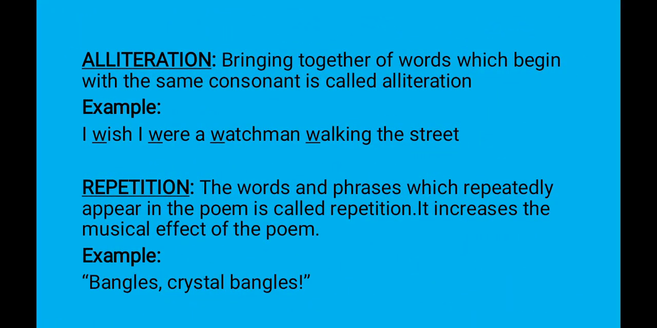The next figure of speech is alliteration. Bringing together of words which begin with the same consonant is called alliteration. I wish I were a watchman walking the street. So in this line, the first letter is W, a consonant. The third, watchman, W consonant, and then walking. So all these words begin with the consonant letter W. So it is alliteration.